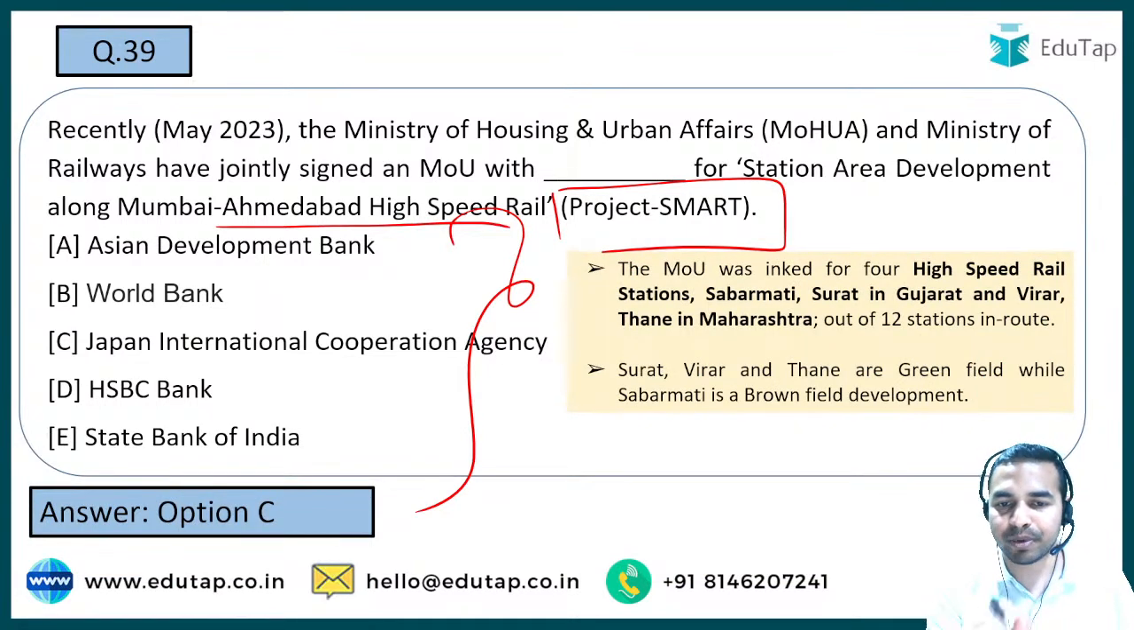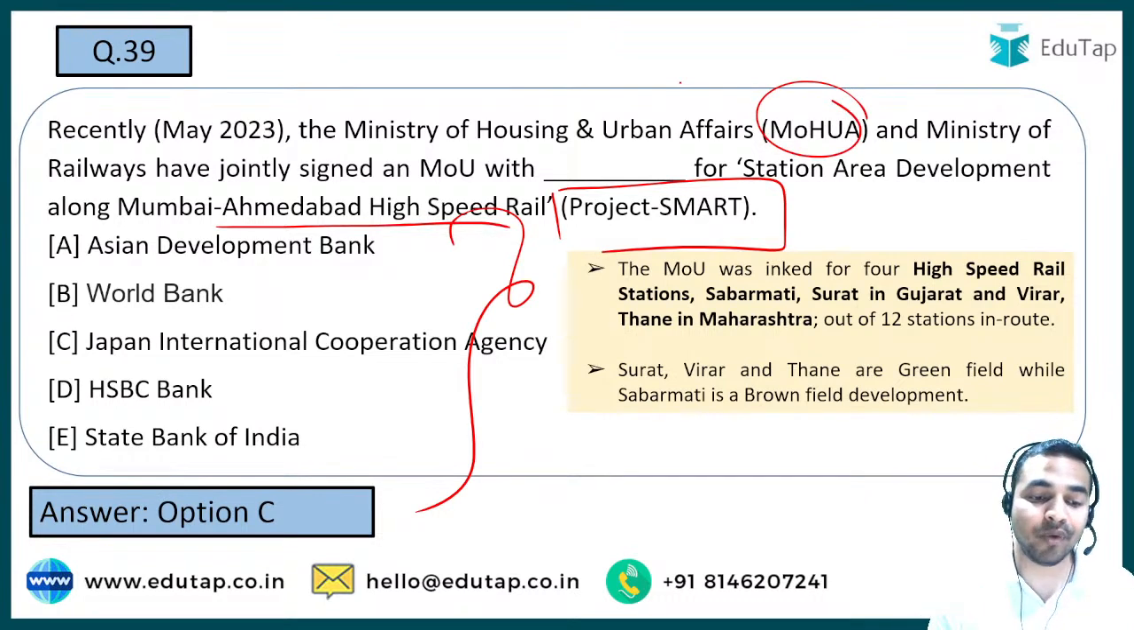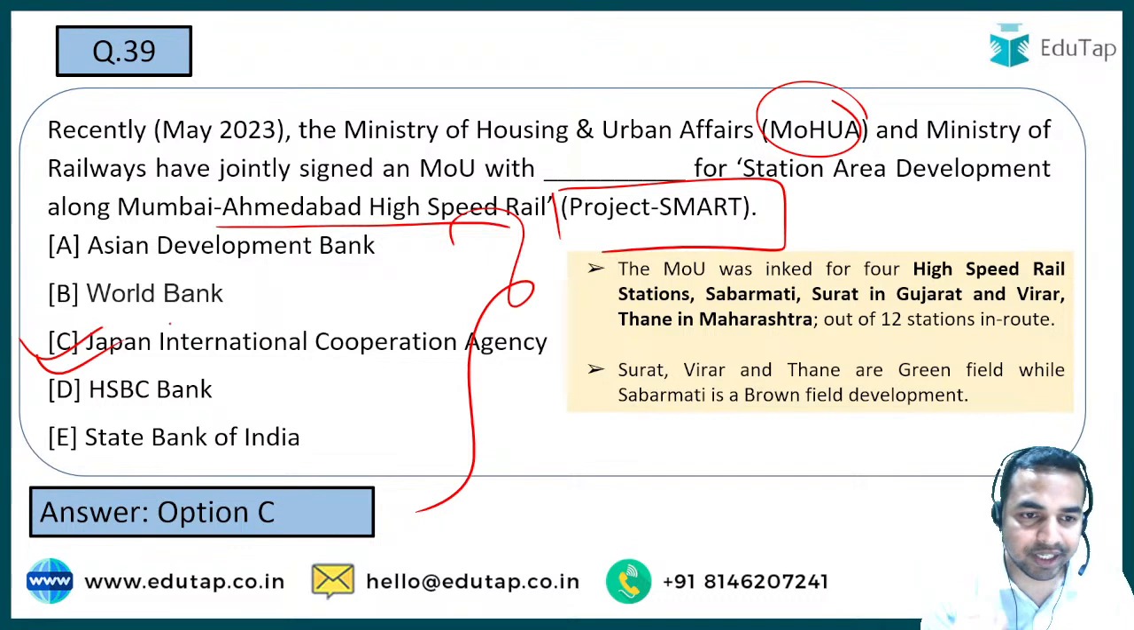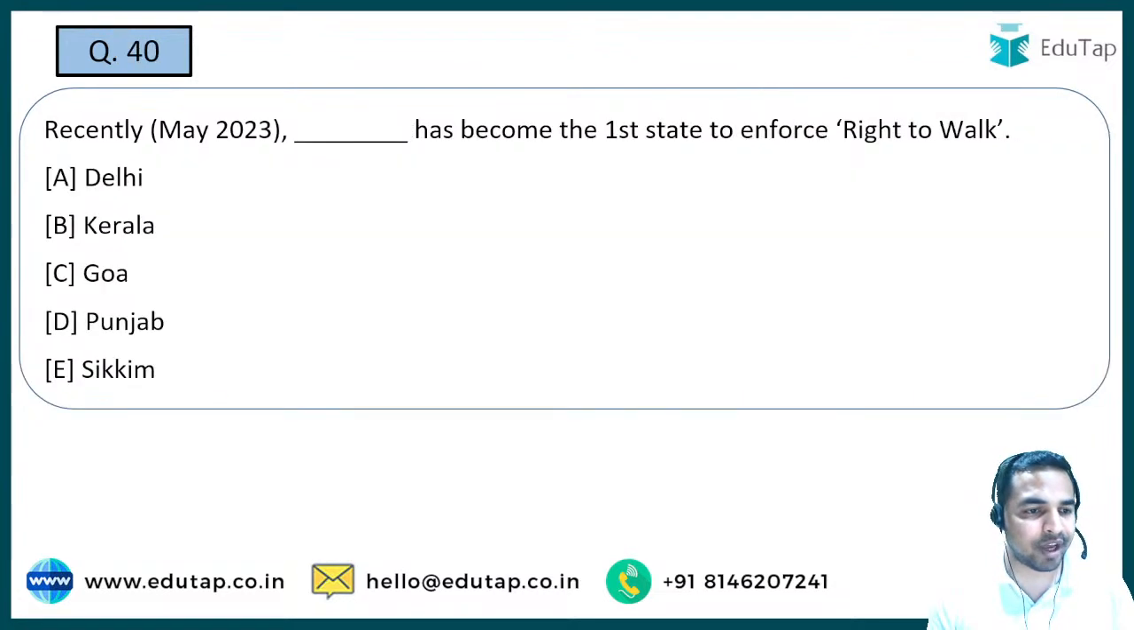comment section. So Project Smart की बात की जाए, इसके लिए जो MOU साइन हुआ है between MoHUA, Ministry of Railways and the Japan International Cooperation Agency. So these are the three organizations which have signed MOU for the Project Smart. ठीक है जी, I hope this is clear to all of you, and now we are moving towards the last